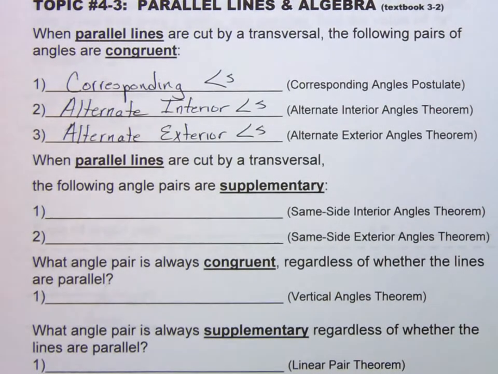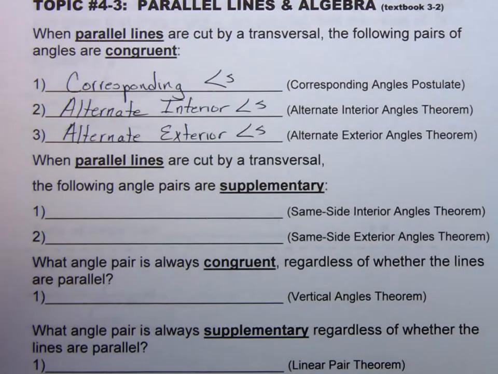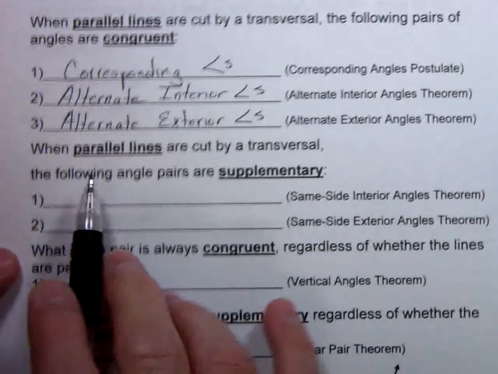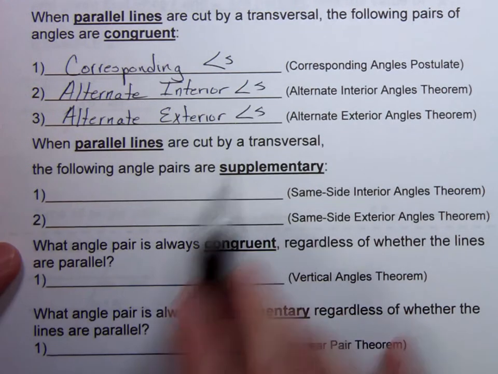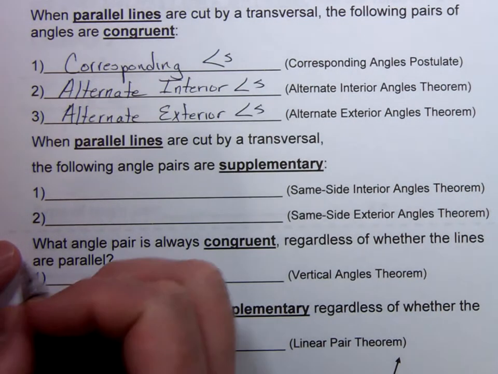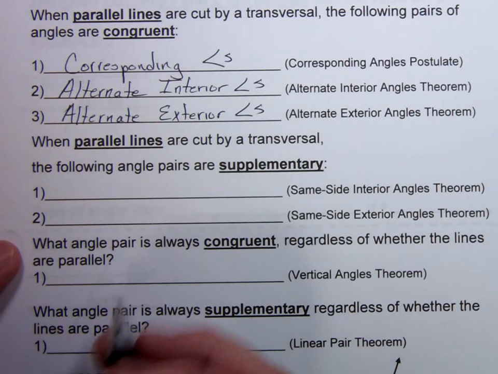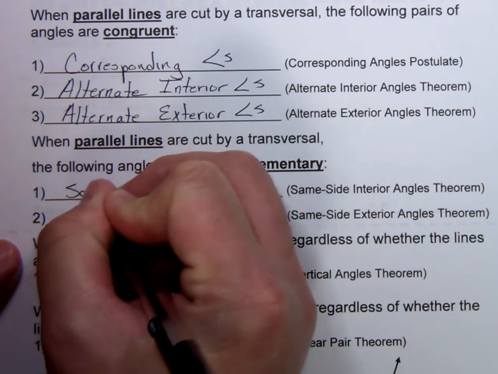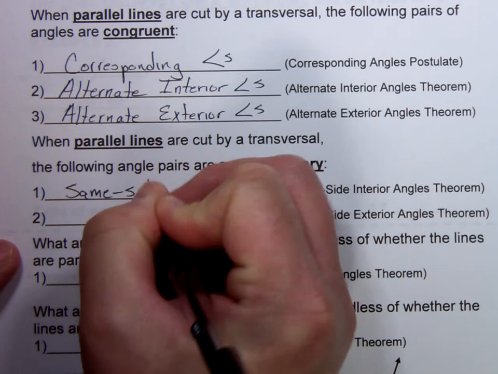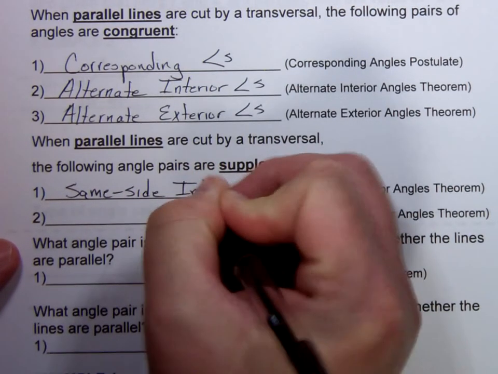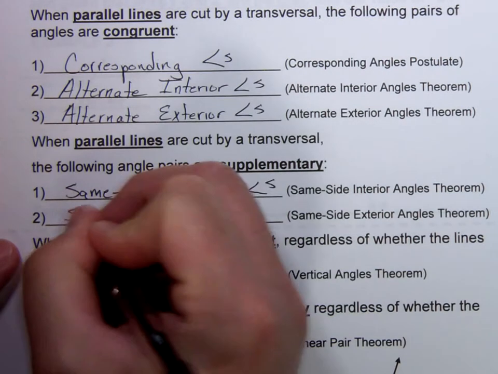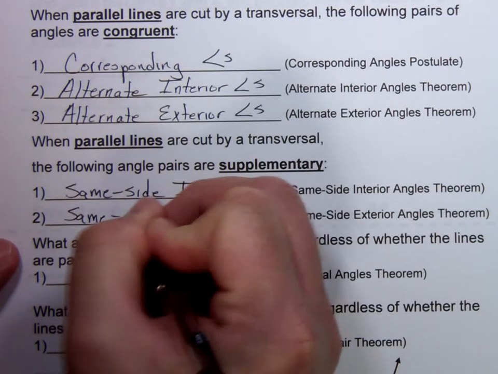Now, not all angle pairs are congruent when parallel lines are cut by a transversal. Some of them are supplementary. So, whenever two parallel lines are cut by a transversal, the following angle pairs are supplementary. Same side interior angles and same side exterior angles.